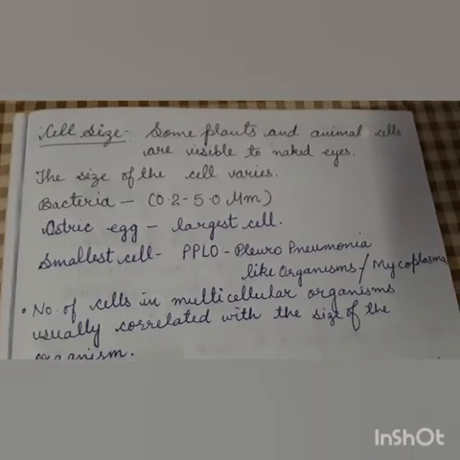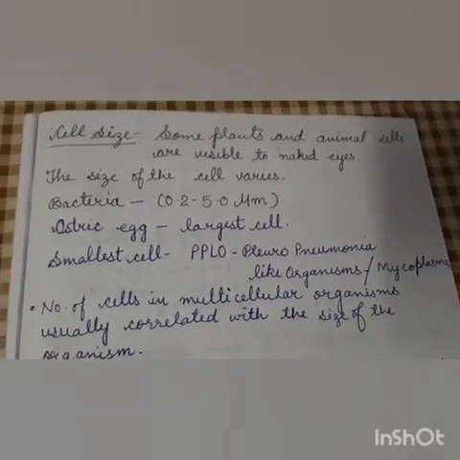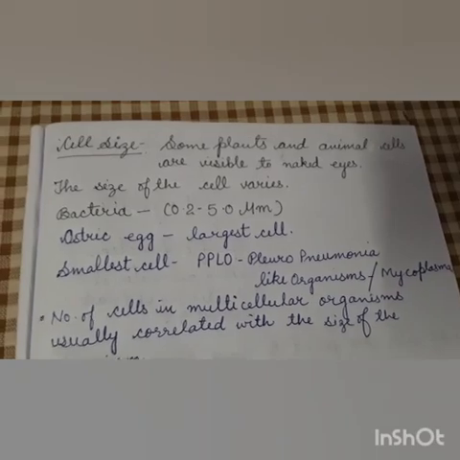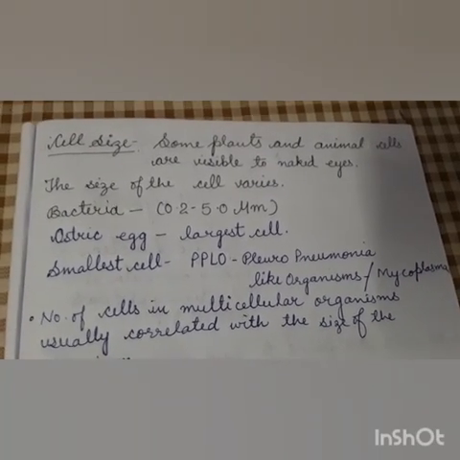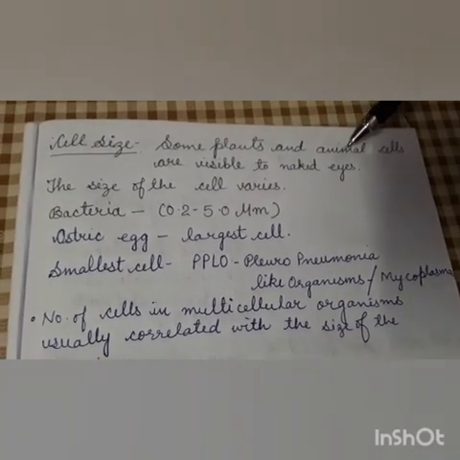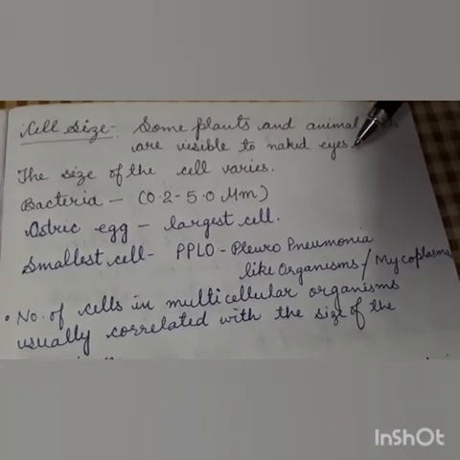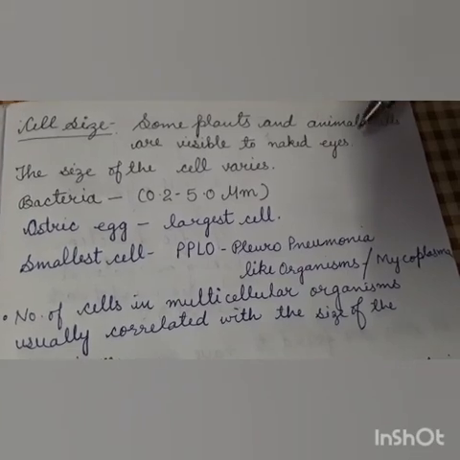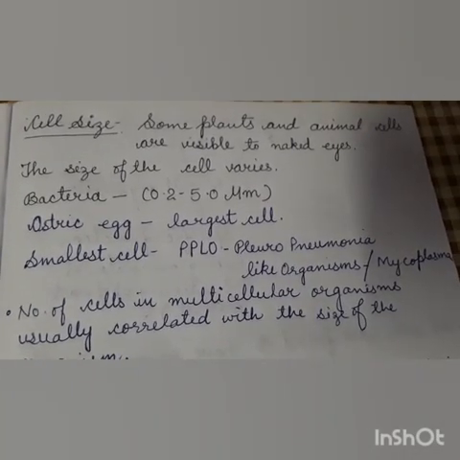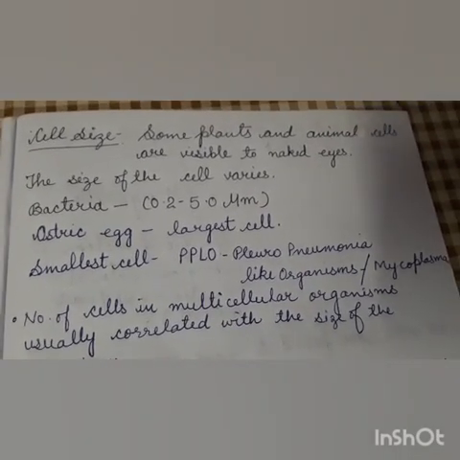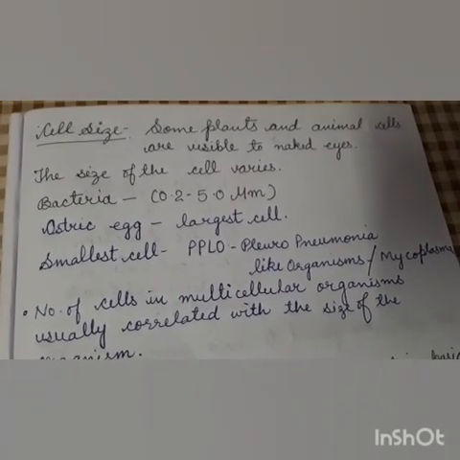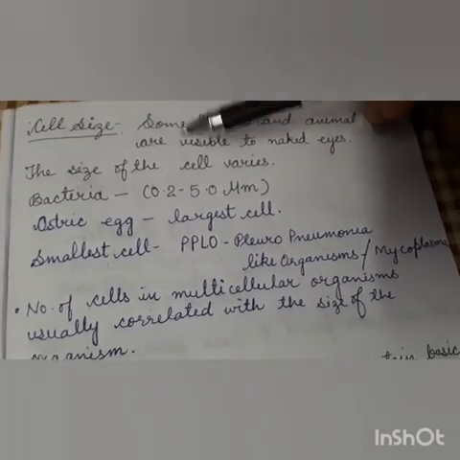So children, the cells are of different shapes and their size also varies, because some plant and animal cells are visible to the naked eye, like eggs of reptiles, amphibians and birds, and there are some algae which we can see with naked eyes.